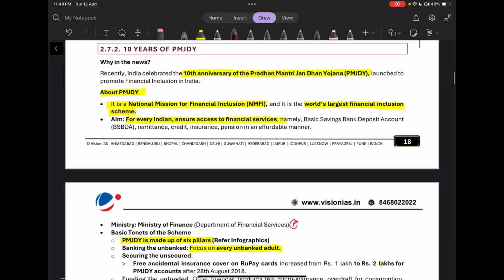Our next topic is Pradhan Mantri Jan Dhan Yojana. It completed 10 years. What is PMJDY? It is a national mission for financial inclusion, and it is the world's largest financial inclusion scheme. It aims to ensure that every Indian has access to financial services.